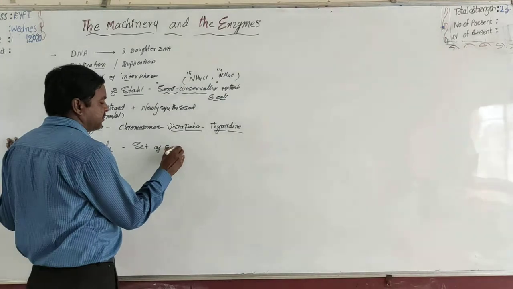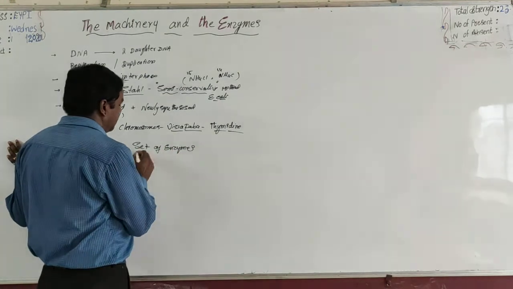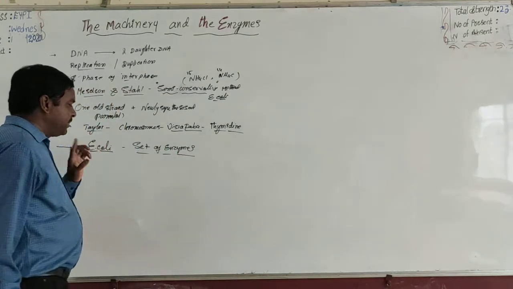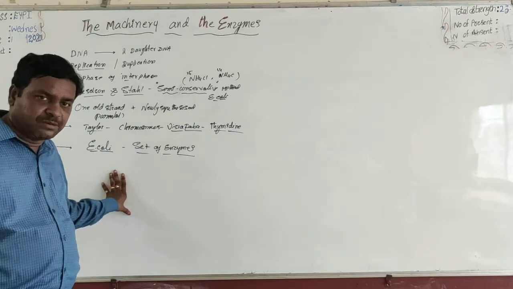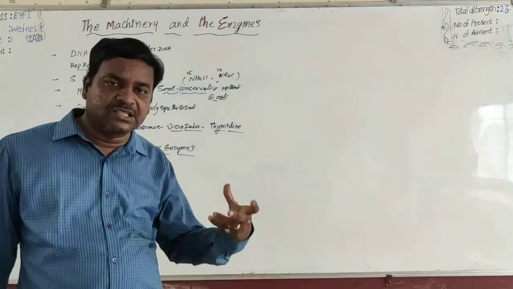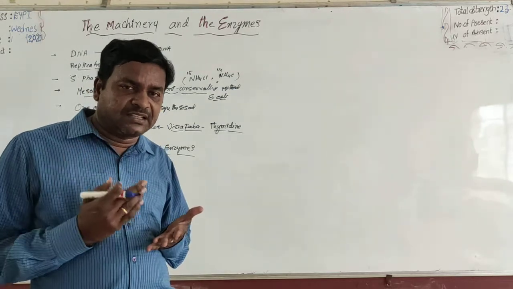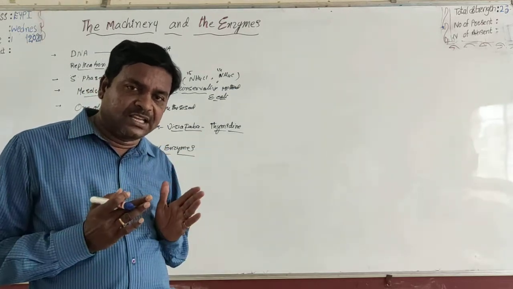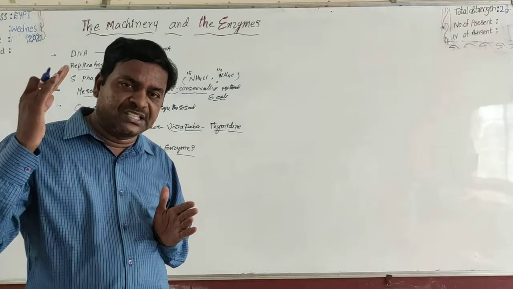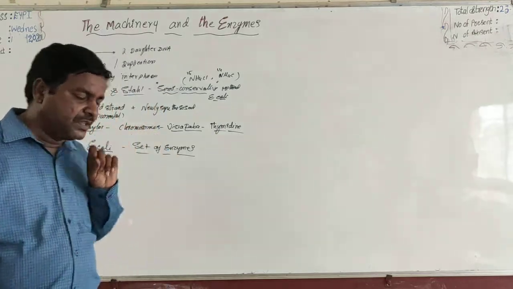These enzymes help in the semi-conservative replication of the DNA molecule.